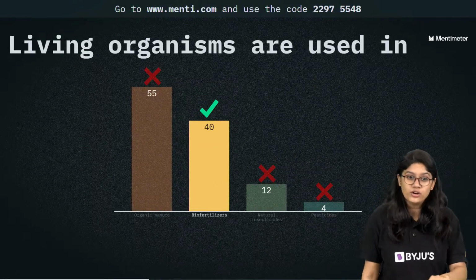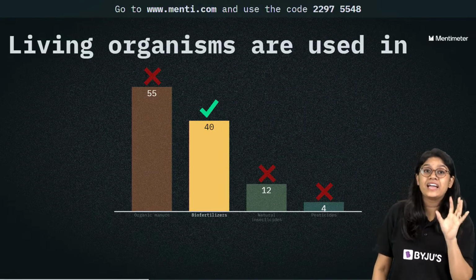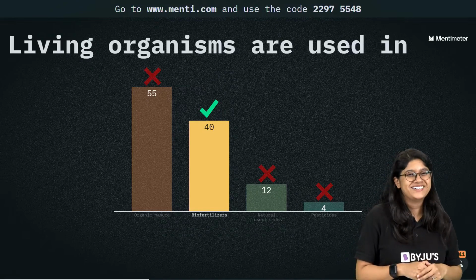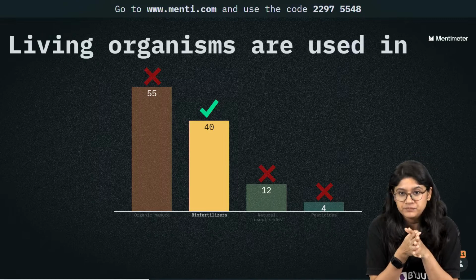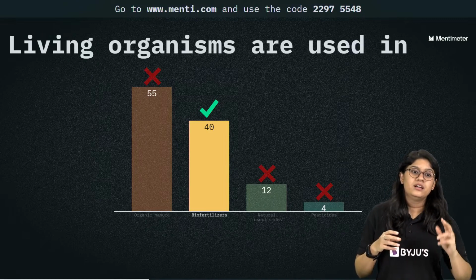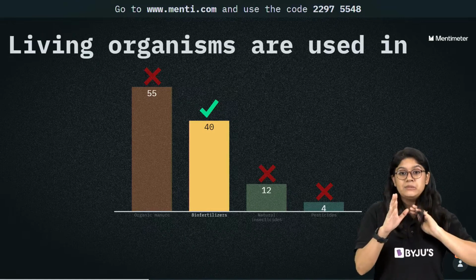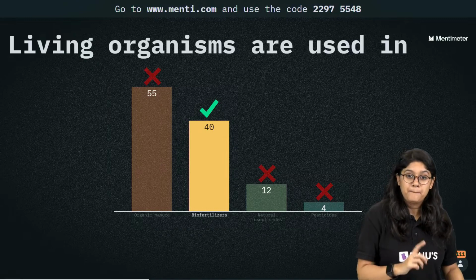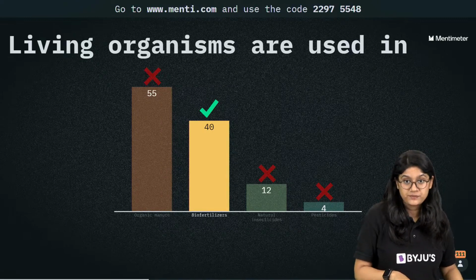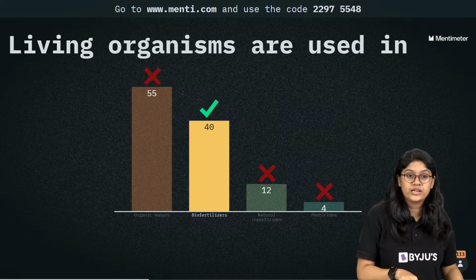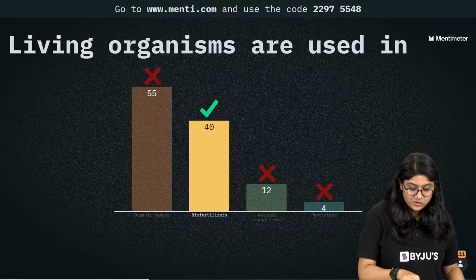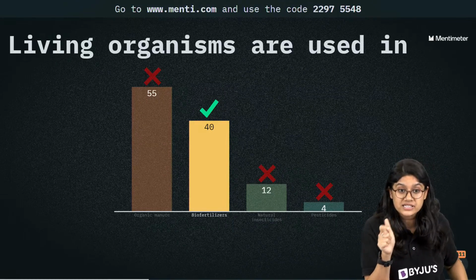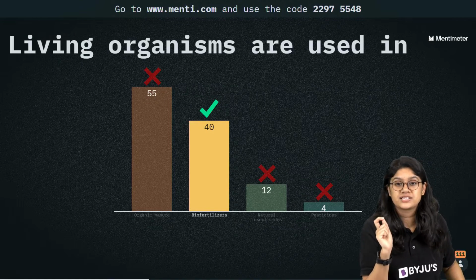Very good. See, I told you, you might get confused. In organic manure, what do we use? We use the waste of plants and animals, right? We can get manure even without living organisms. If we add the earthworm, it's an added thing. But for biofertilizers, over here we have living organisms, right? Bio means life. Directly when we are using living organisms, we have biofertilizer as the answer.